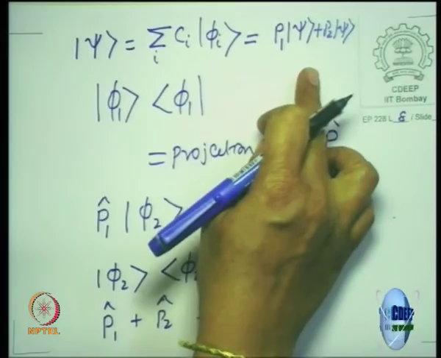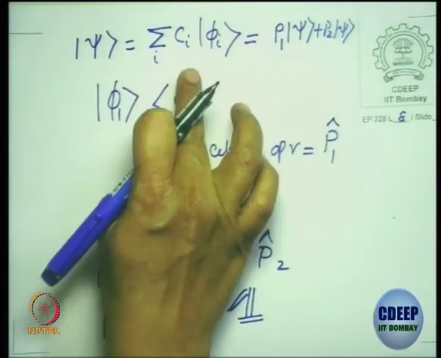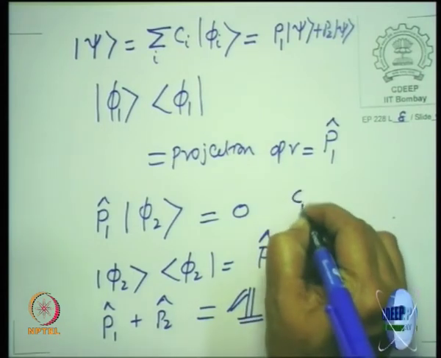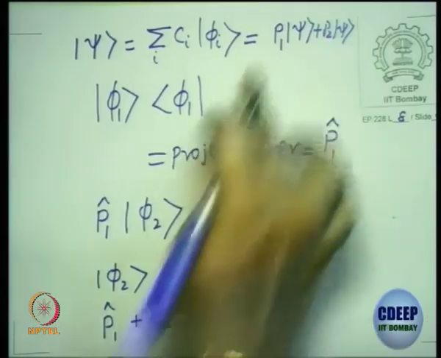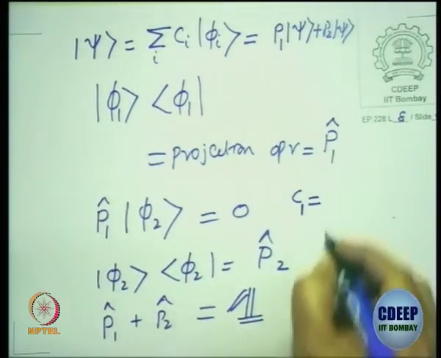is same as this, and this state psi can also be written as a superposition of the basis states with complex coefficients. Now tell me what is C1 and what is C2. C1 will be, P1 is the outer product phi1 phi1. What is C1?